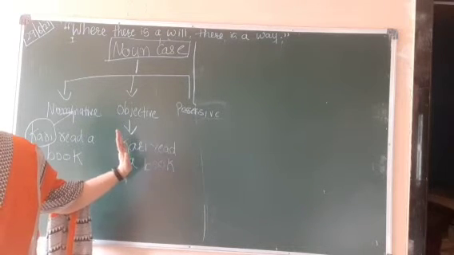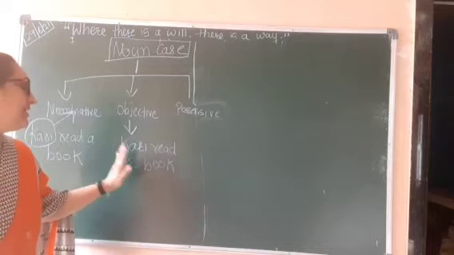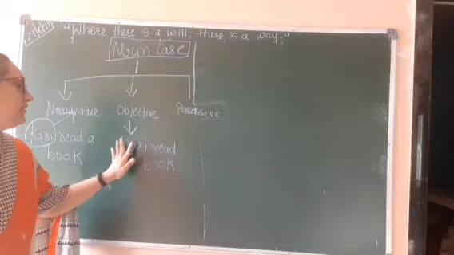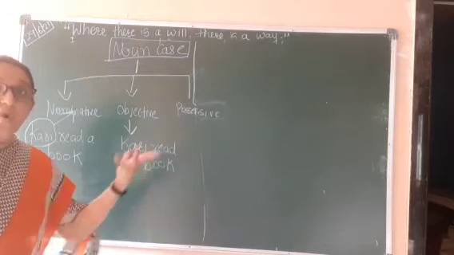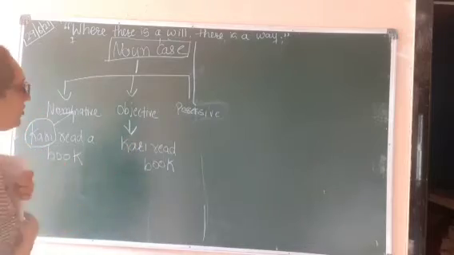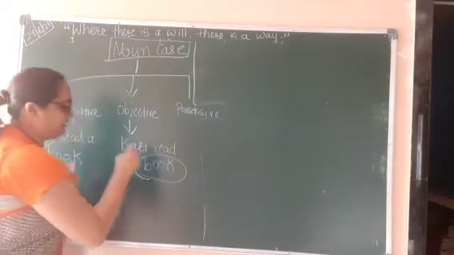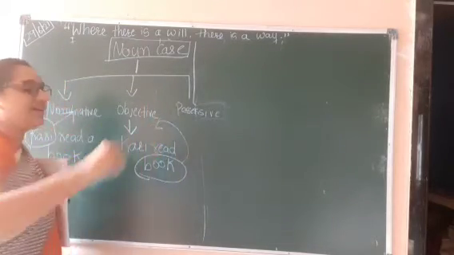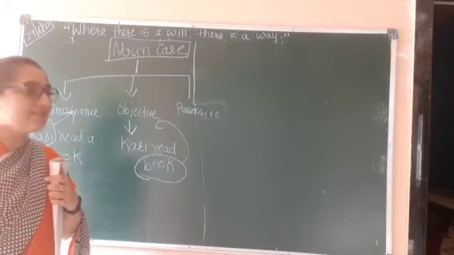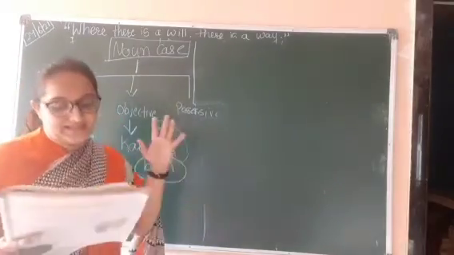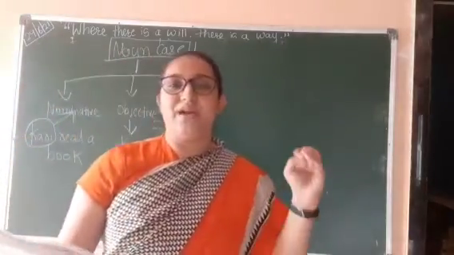In this sentence, Kari is the subject. What is she reading? Book. So book will be the direct object, right? So that direct object comes in which case? Objective case. Okay students, direct object we have already learned. So very simple.